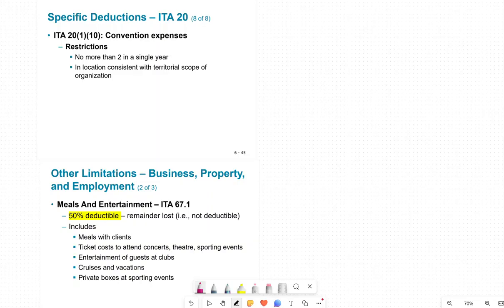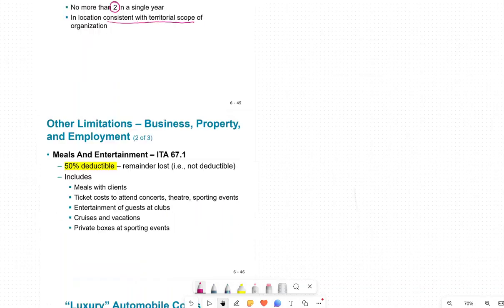Convention expense. So what happens is you send yourself or your employee to a convention. You're allowed to deduct it, but you can't just keep going yourself to the conventions. You're only allowed no more than 2 in a single year. Now, if your company is in Ontario, the location has to be consistent with the territorial scope. If you're going somewhere else, they're going to say you're not going to be earning any income when you go to the other territory. It has to be consistent with the territory of your business.